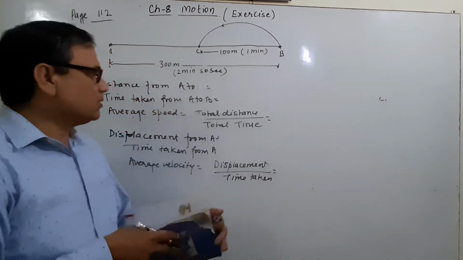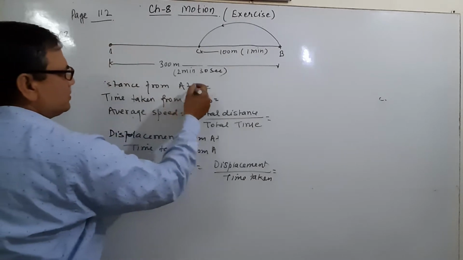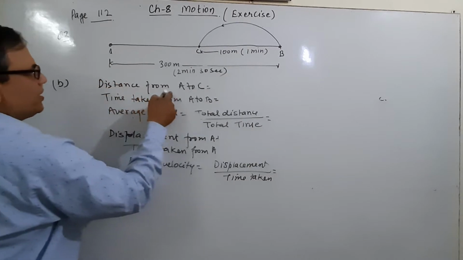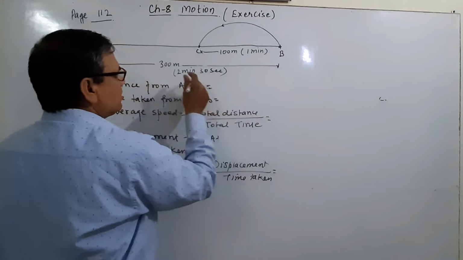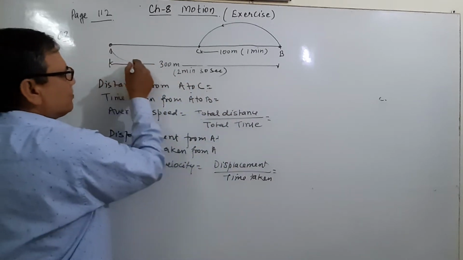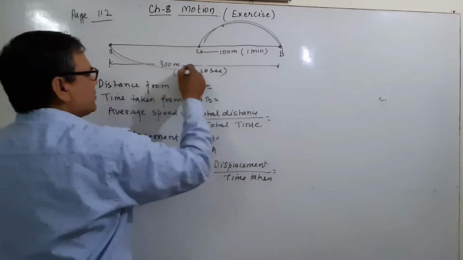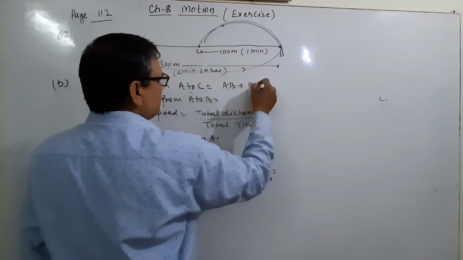From A to C, first we move from A to B and then come back, AB plus BC.